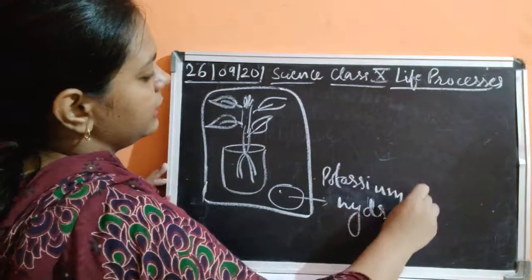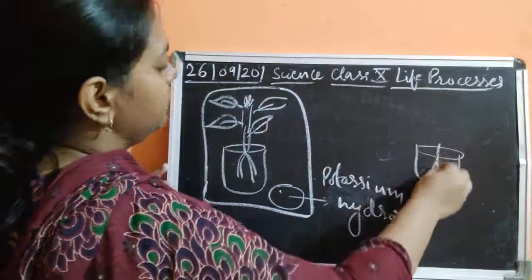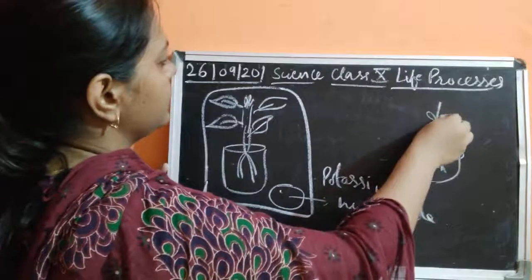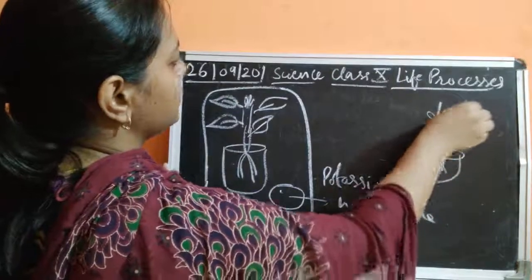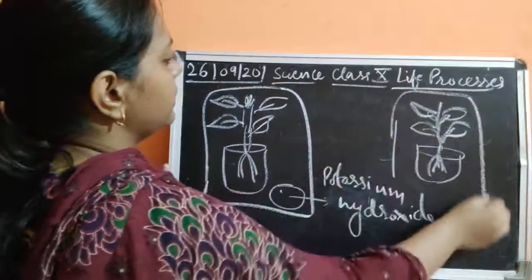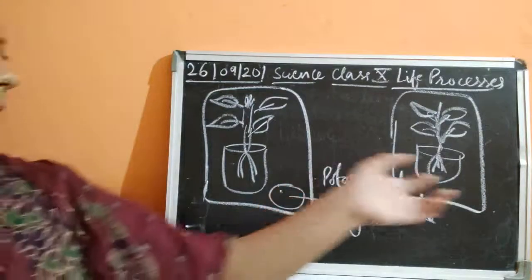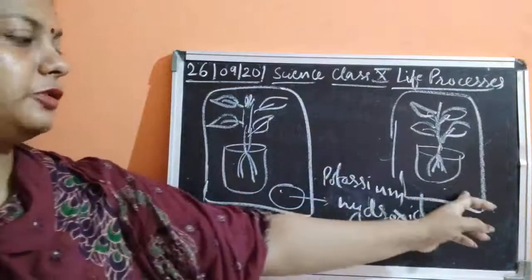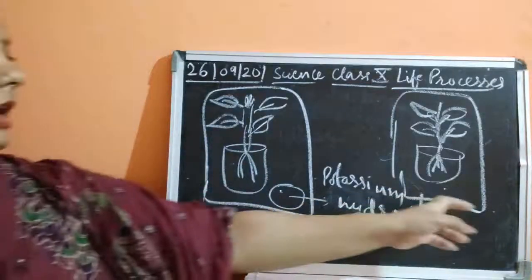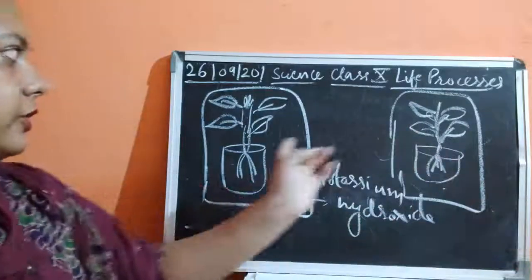Potassium hydroxide. And you will take one control also, the same plant, one more plant. You will cover this up, but there would be no potassium hydroxide solution. So both the plants are there, but the difference is that this is said to be the control. You are going to compare it with the other one, in which you are going to do the experiment.